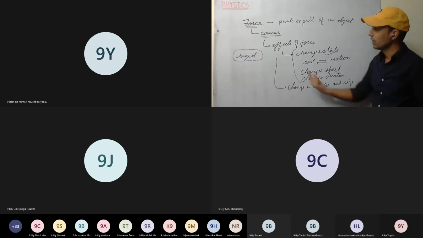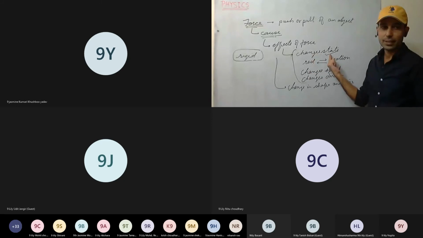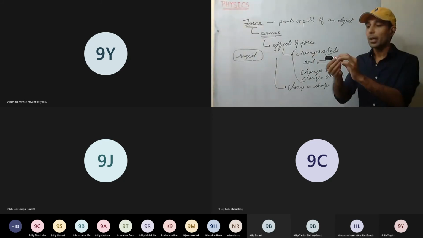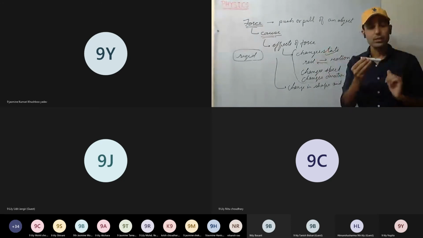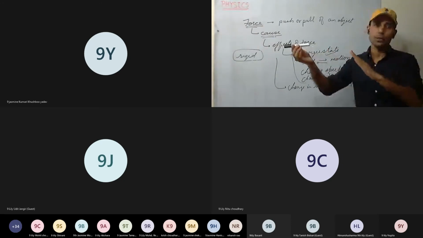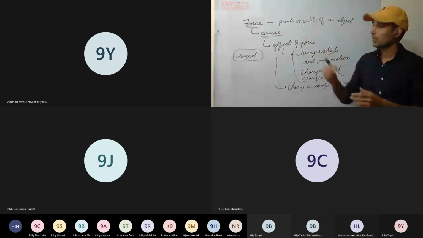For example, if a rigid body is moving and I apply force, it can be stopped, or if it is at rest, it can be brought into motion. We can change the speed, or we can change the direction.